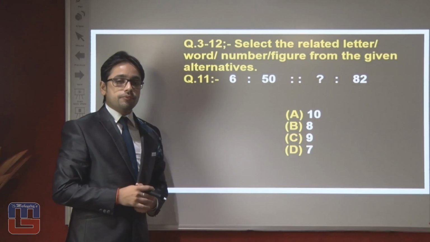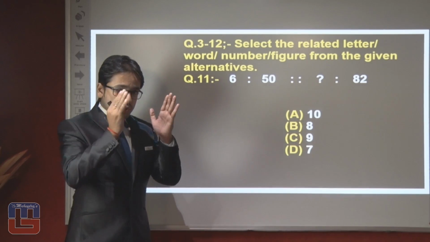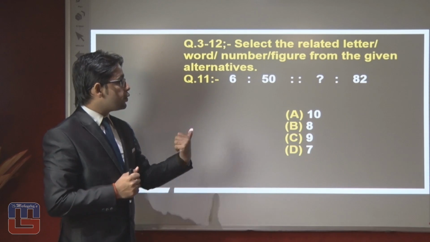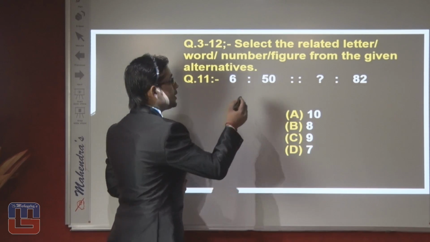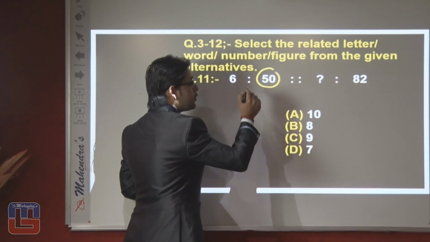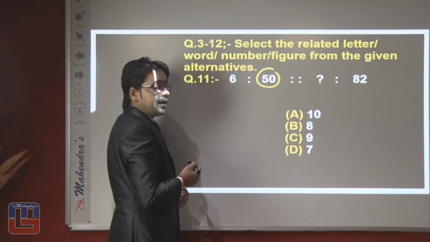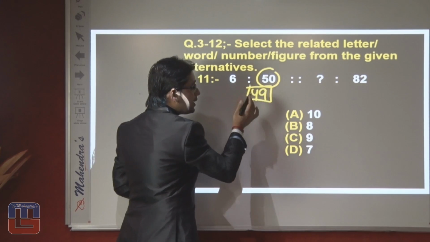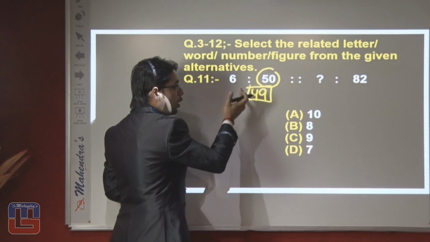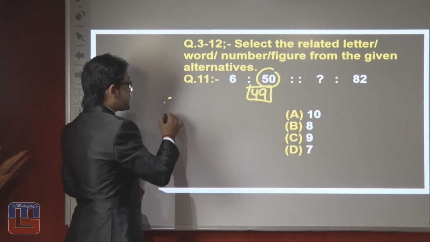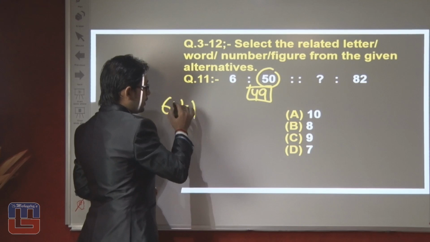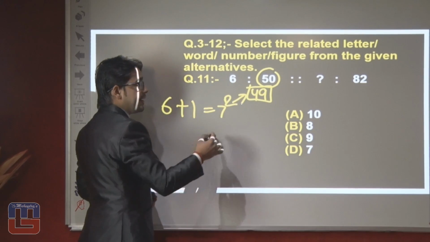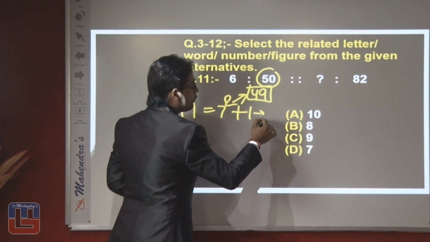In this question, first be focused towards the numerical value, what they are trying to say, what they want to use from you. You can see here 50 is a number which is just near a square, that is 49. Now what is the relation between these two? How can we relate it? 6 plus 1, if we square the 7, what do we get? We get 49, and after the addition of 1, what do we get?